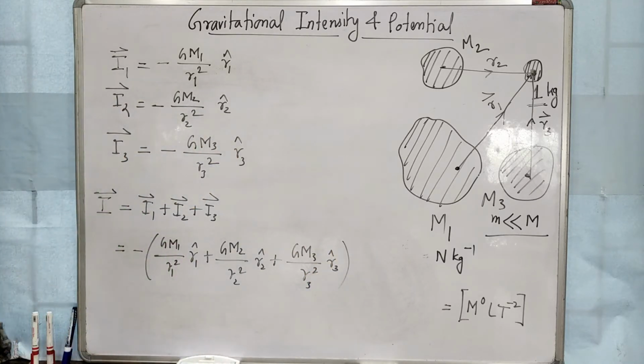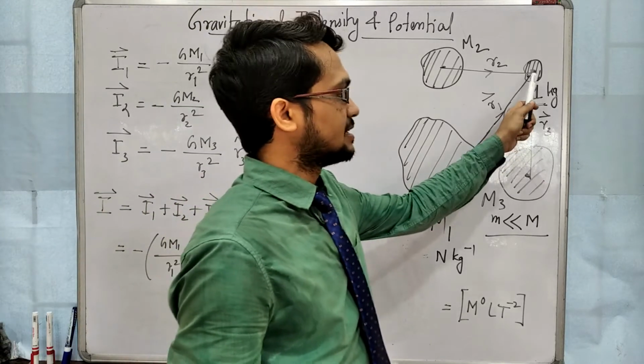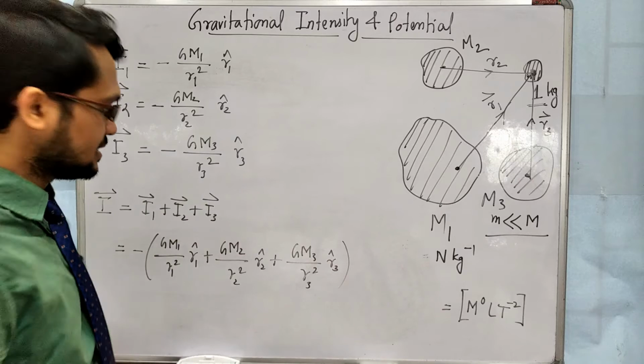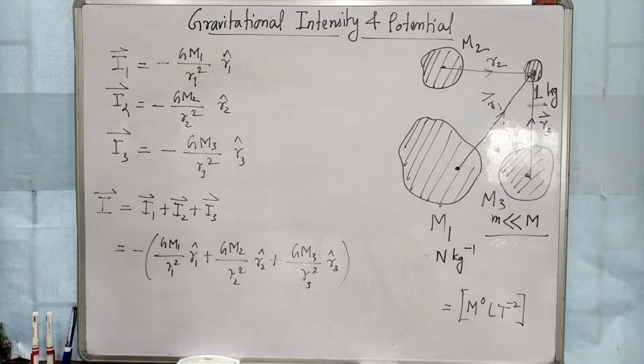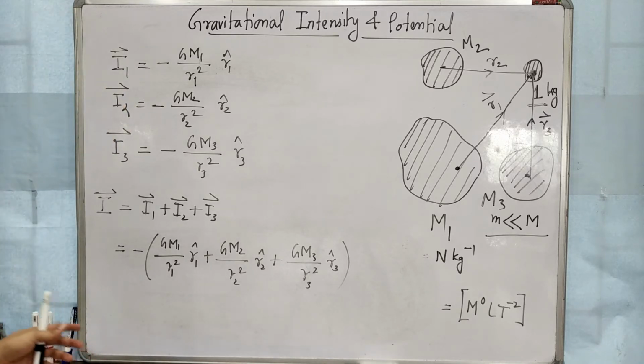Clear? So I am just telling the idea how to find the total gravitational intensity at any point due to a number of masses. This concept is not much needed for the board exam, but for competitive exams you have to keep it in mind, and you have to solve different kinds of problems.